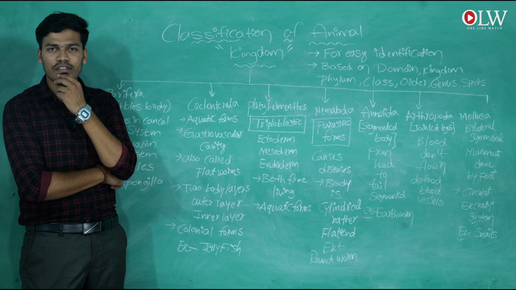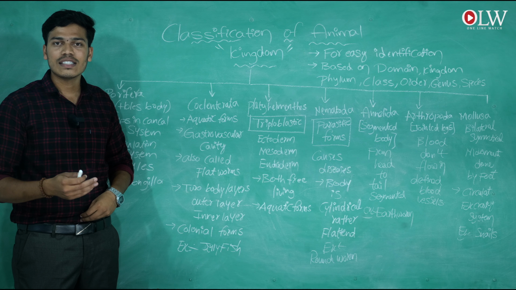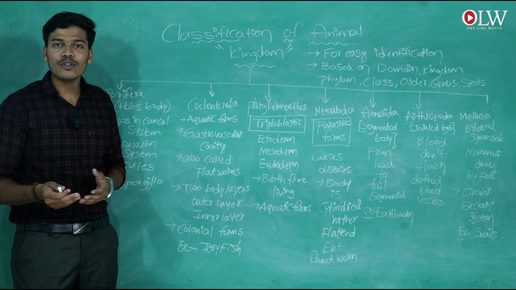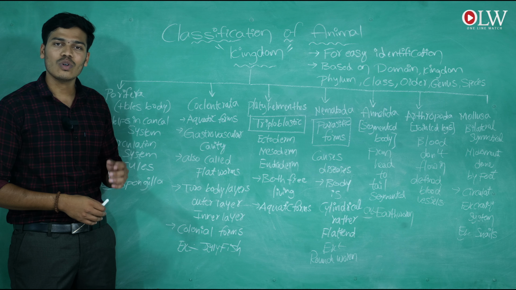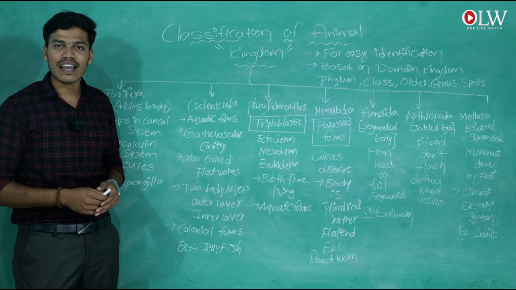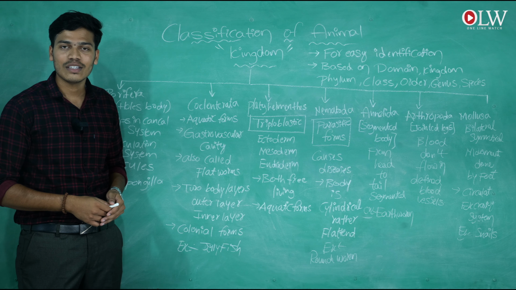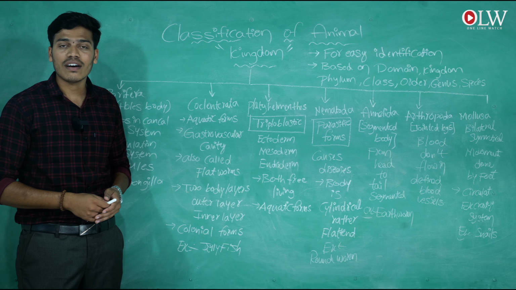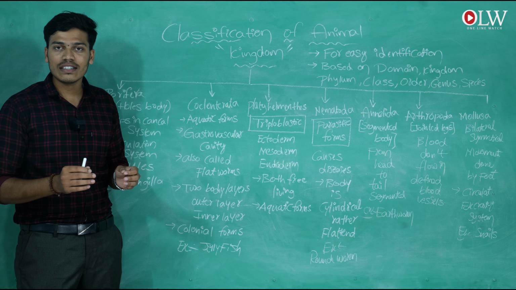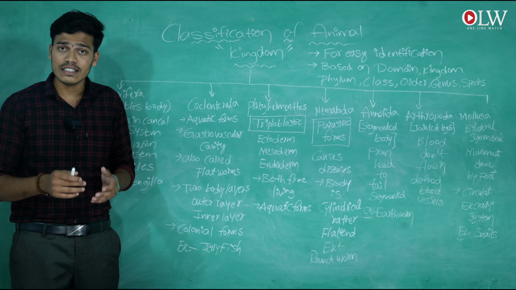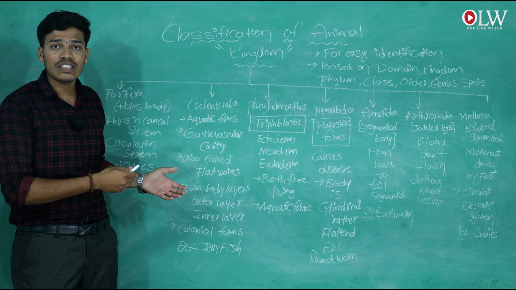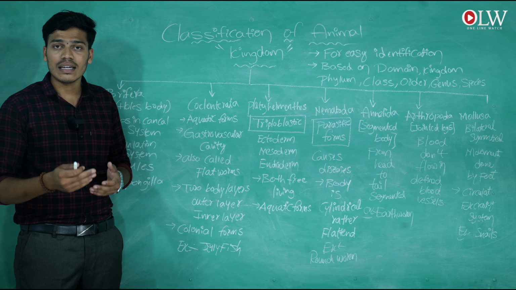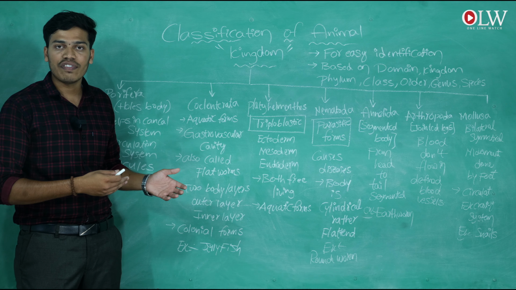Here is one question: why are holes there? The holes are used for the canal system. How many of you know the meaning of canal system? The canal system is one type of circulatory system in the classification of the animal kingdom, and it belongs to Porifera.